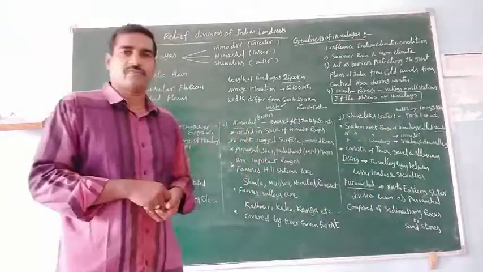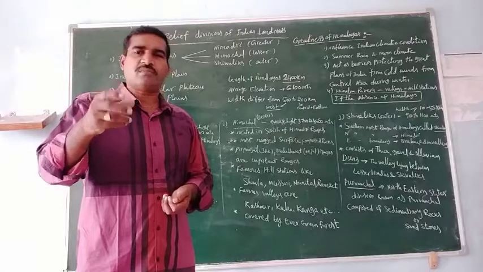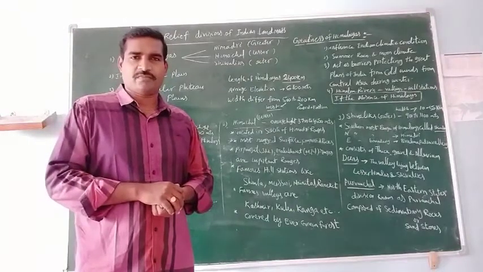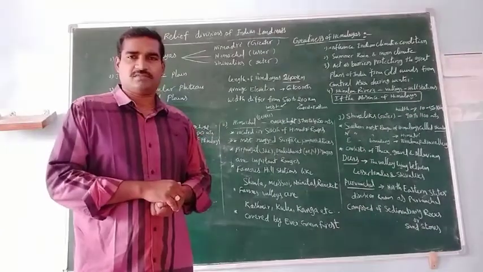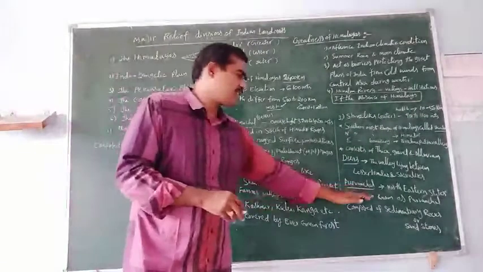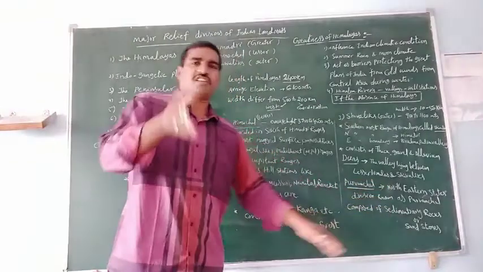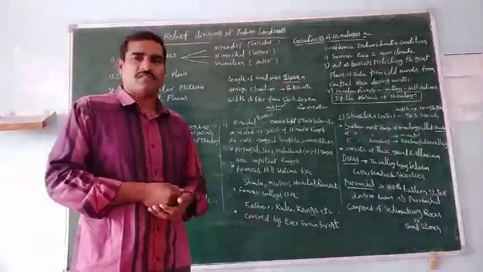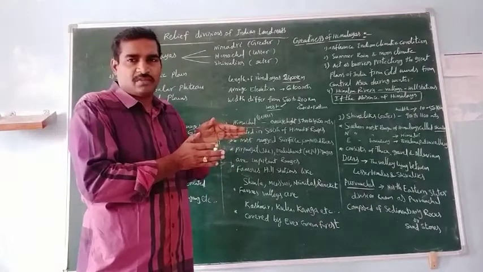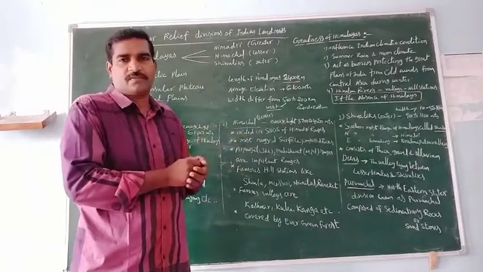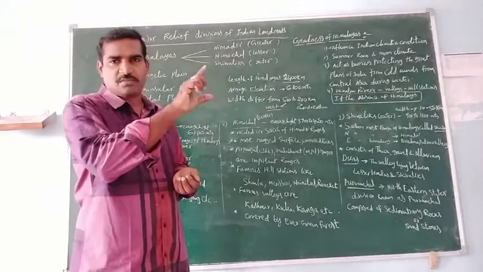Next, the eastern Himalayas are called Purvanchal. There are a number of hill stations and hill areas there, which mostly lie in the northeastern parts.